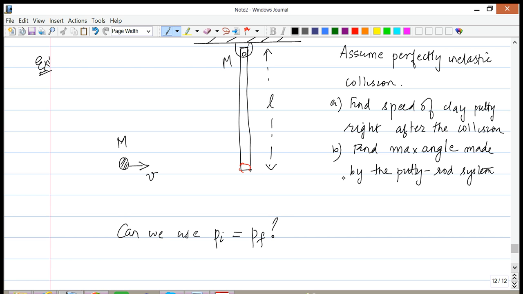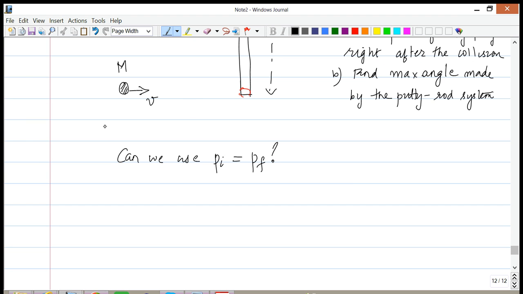So let's make sure that we understand that. The answer is no, since it is pivoted, which means F external is not equal to 0. Alright, so that is why we cannot use that.